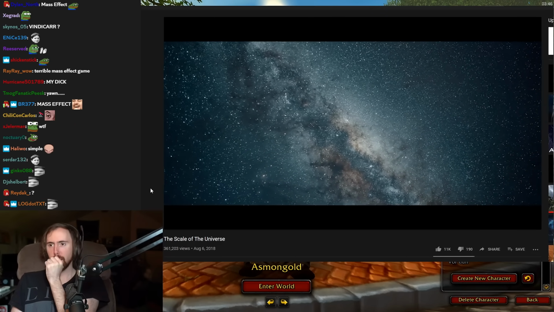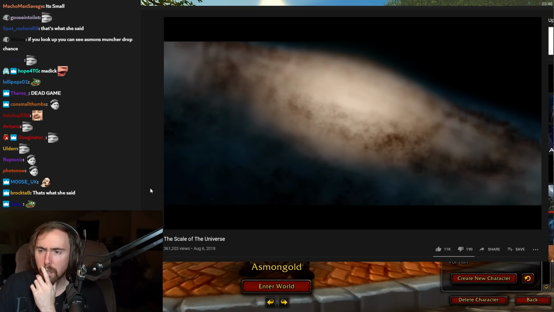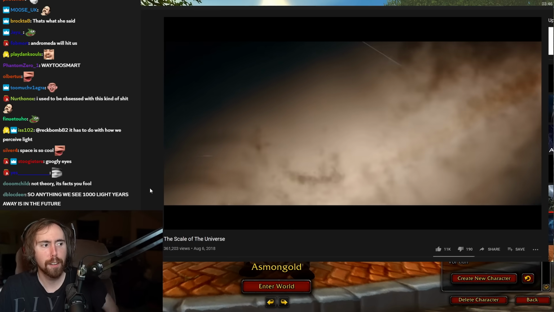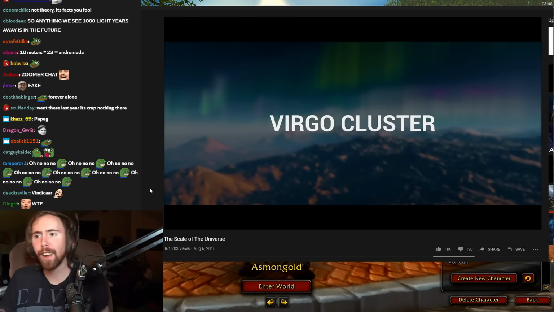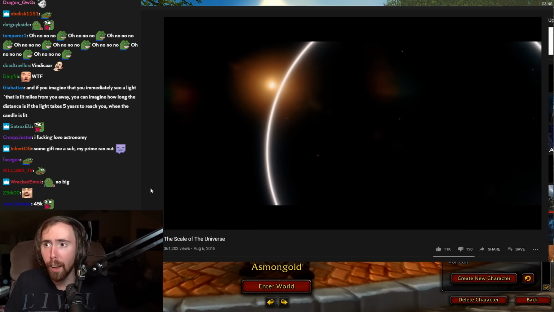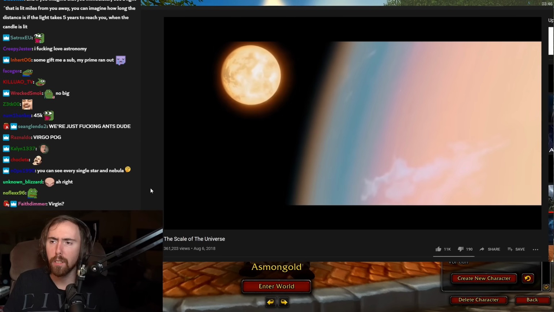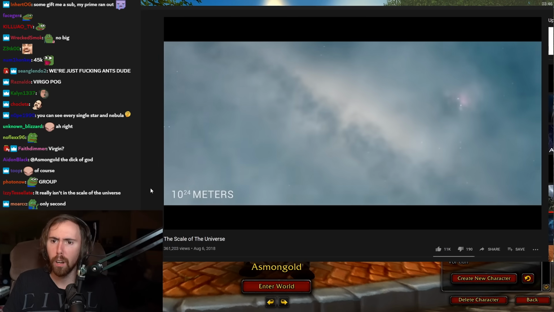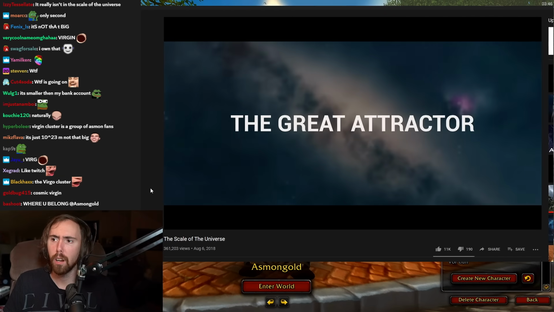Its name pretty much tells you what it is. It's the local group of galaxies that are near the Milky Way. Jesus. We're actually the second largest just behind Andromeda. The local group is a part of the Virgo cluster, a group of galaxies just like the local group, except much larger. A group of galaxies? The Virgo cluster contains about 1,500 galaxies and is over 15 million light years long. At 10 to the 24 meters away from Earth, we come across the anomaly known as the Great Attractor.